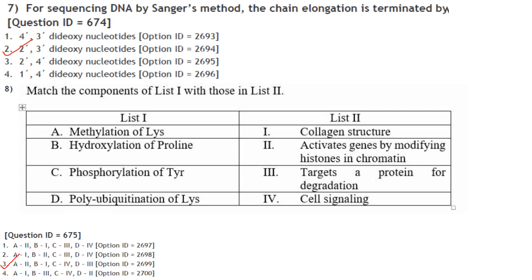Phosphorylation of tyrosine will cause cell signaling, and polyubiquitination of lysine will target a protein for degradation. So the answer here is A2, B1, C4 and D3. So the answer is option 3.